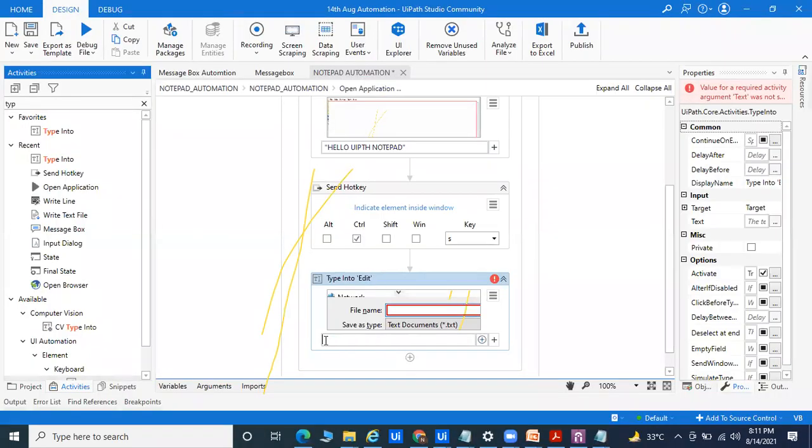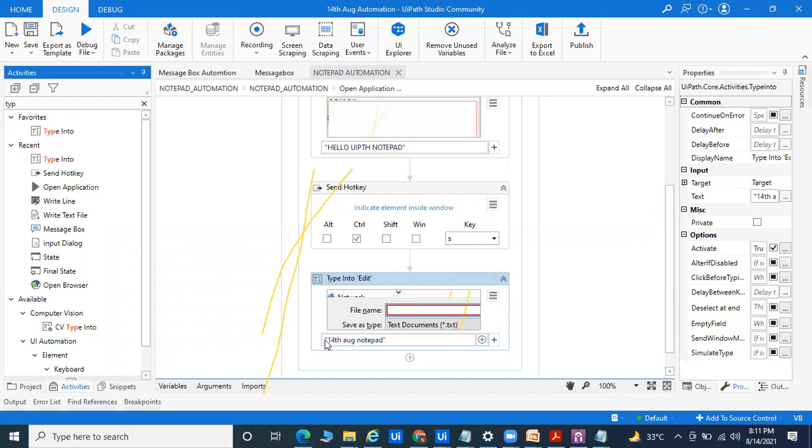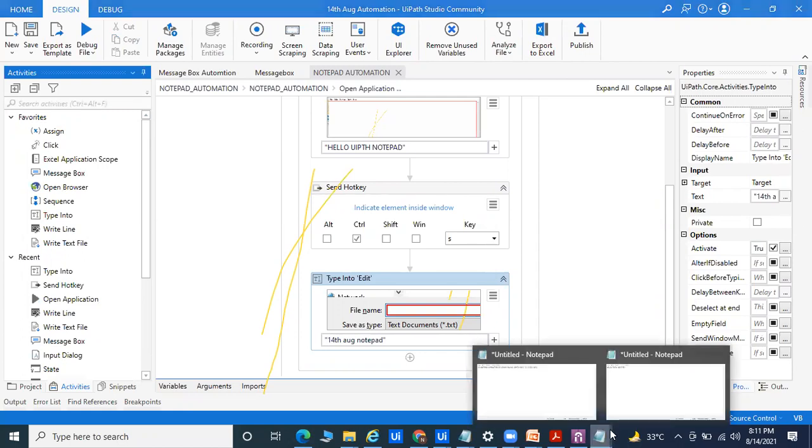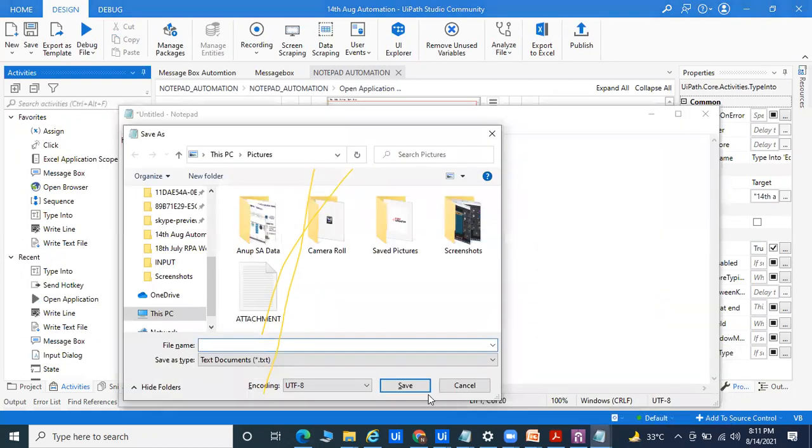Here I'll pass the text into the file name, so definitely I'll give something like the 14th August notepad. So we have already typed 14th August. Whenever you type the data, you click on the Save button, so you only take this Click activity.